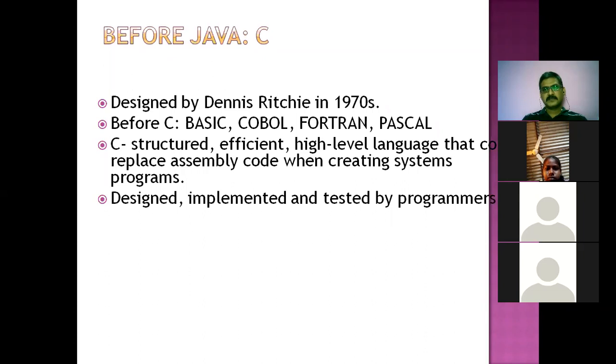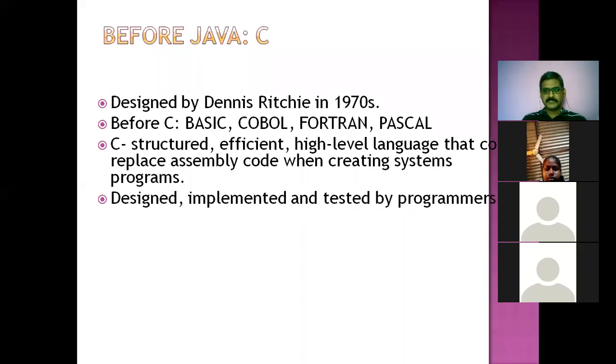Why are we discussing C, C++ before Java? That must be known. Anyone can answer the question. That is why we are going to discuss C, C++ before Java, not at the start of Java.